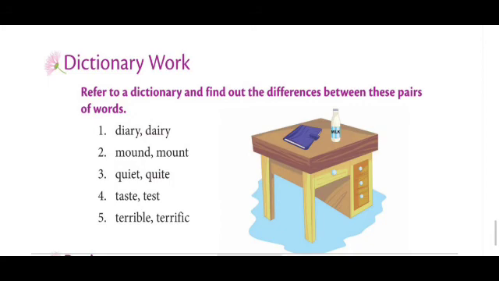Okay. First one is diary, second one mount, third one quiet, fourth one taste, and fifth one is terrible. Okay. Find out the meanings of these words from the dictionary.